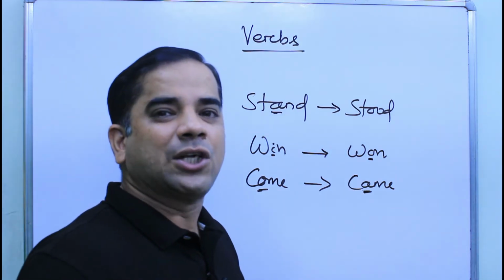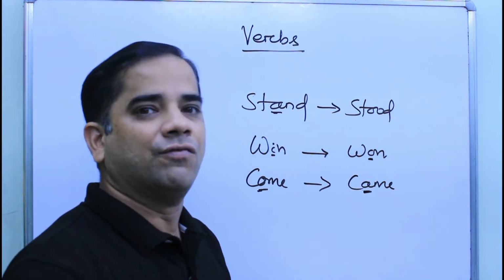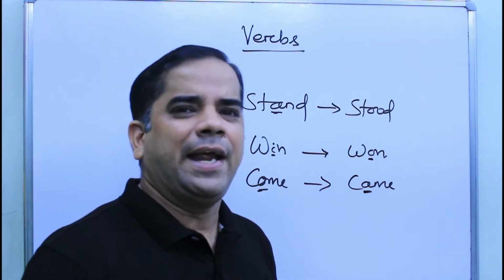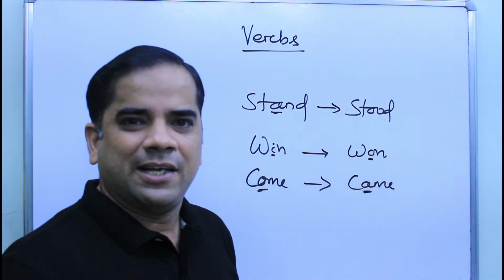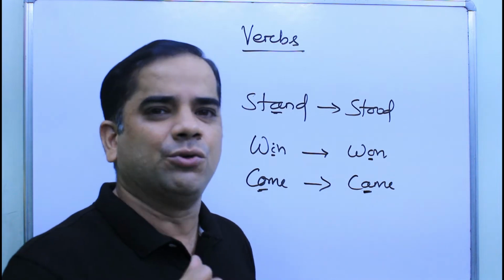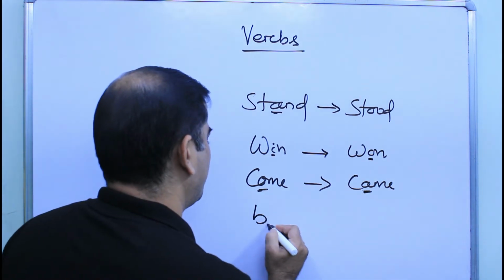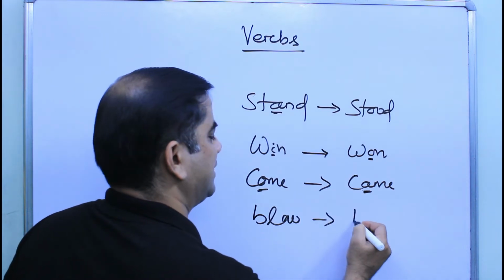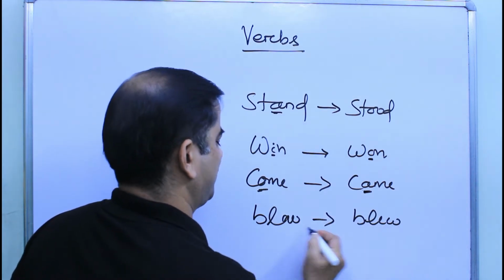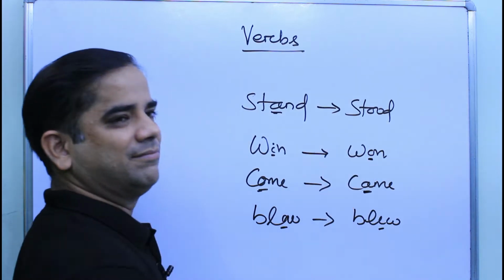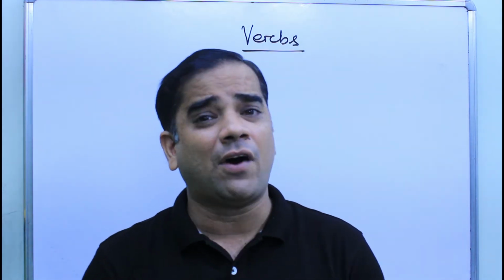So these are some of the examples of strong verbs. You can find many such examples in your daily English use. See, if you go for blow, B-L-O-W, blow, again it becomes blew, O becomes E. Students, what about weak verbs?